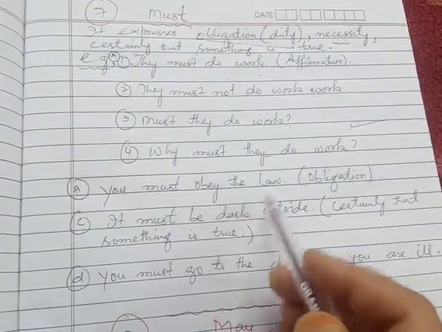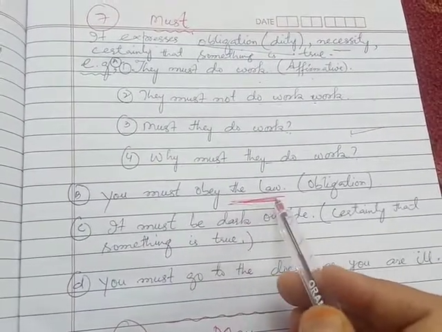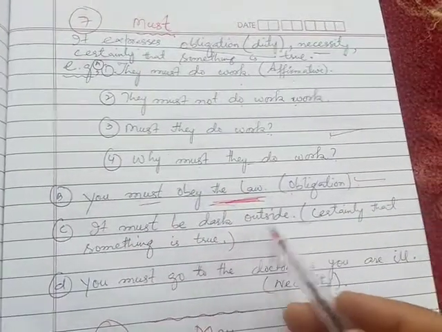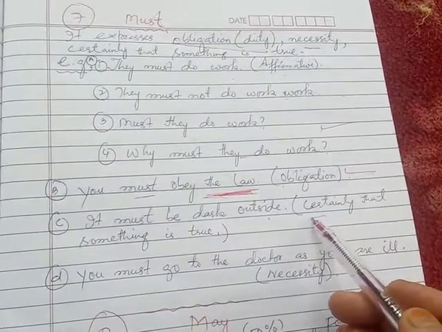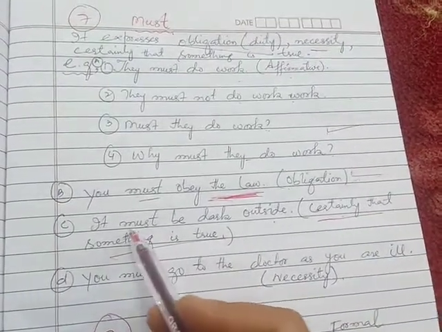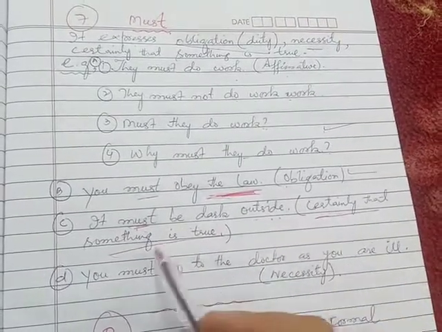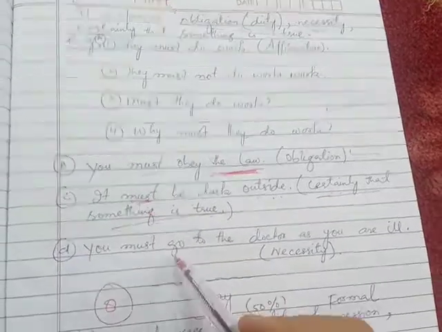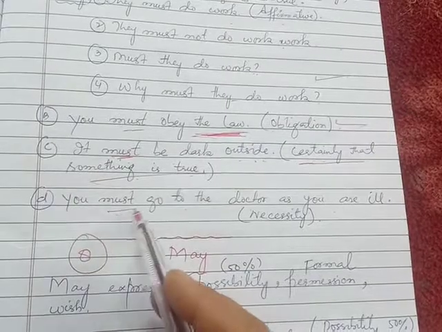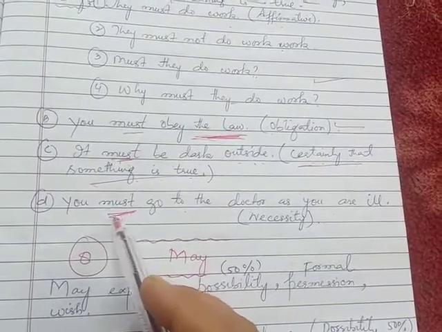Another: you must obey the law. This is an obligation. Strictly, you have to follow the laws. You have to obey the law. This is an obligation, so here we use must. It must be dark outside. I told you that should is also used with certainty that something is true. That's why I used must here. It must be dark outside: certainty that something is true. There we use must. You must go to the doctor as you are ill. This is a necessity. That's why we use must here.